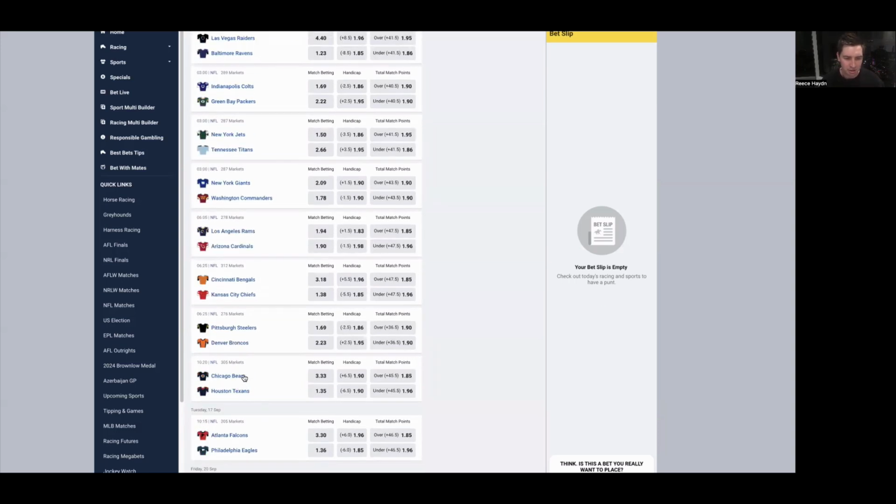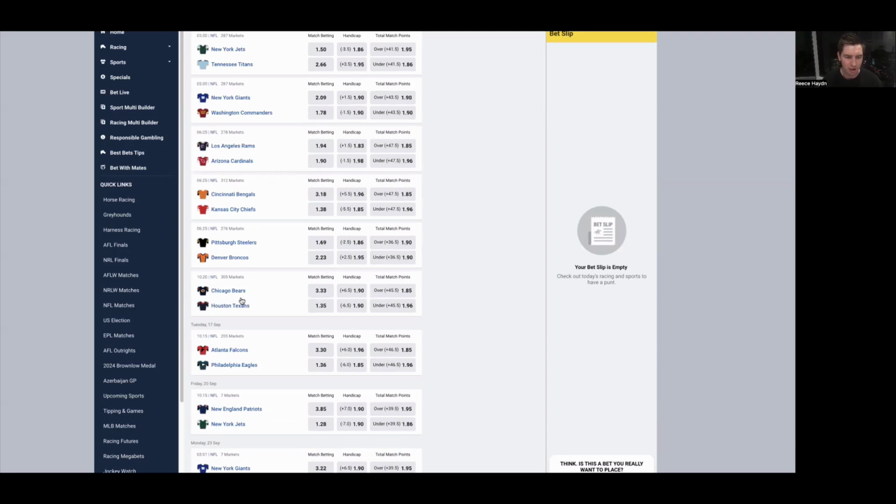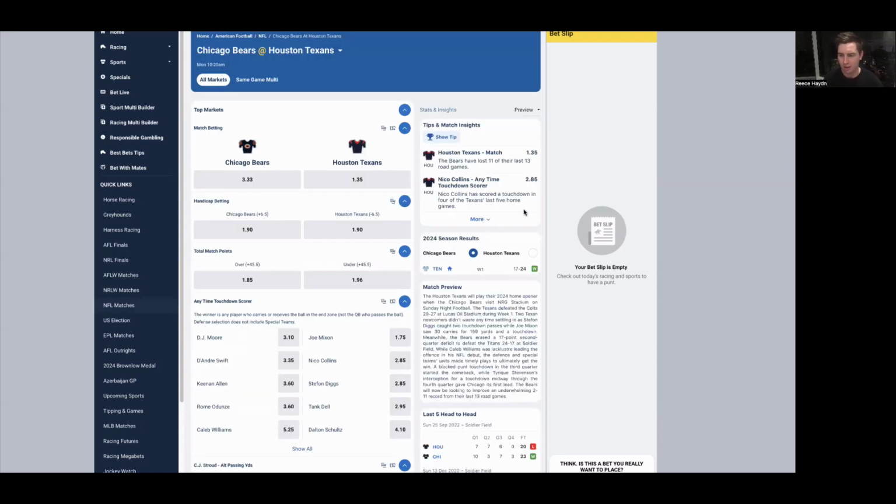The late games are this Sunday night football game, played on Monday afternoon here in Australia. Chicago at Houston. Houston 6.5 point favorites, so $1.35 on the money line, and the total is 45.5 points. I like Houston to win this game. I think they're too good for Chicago.